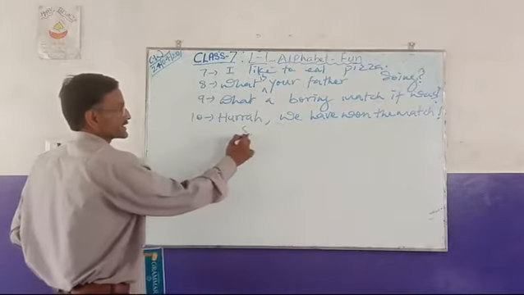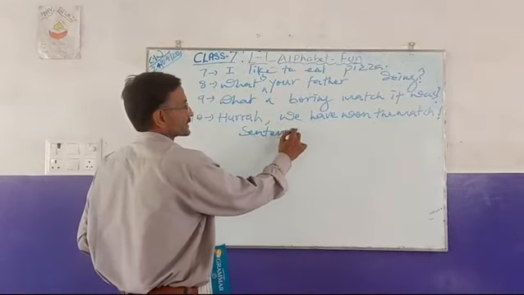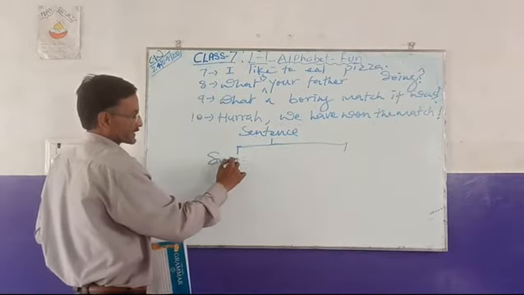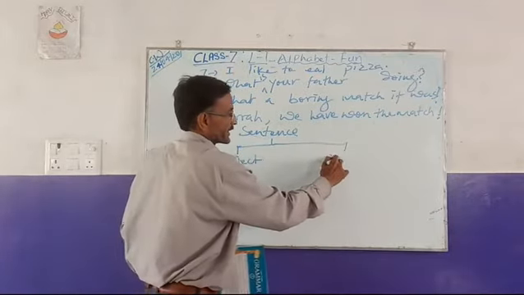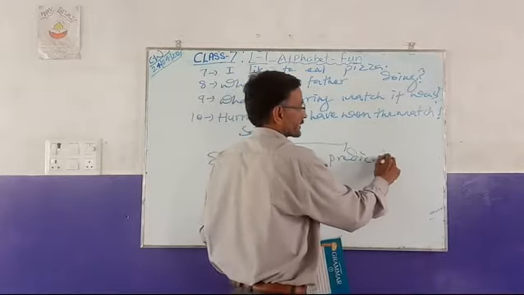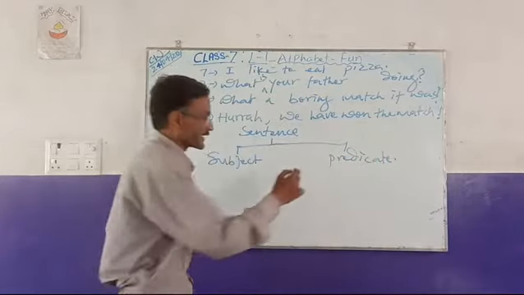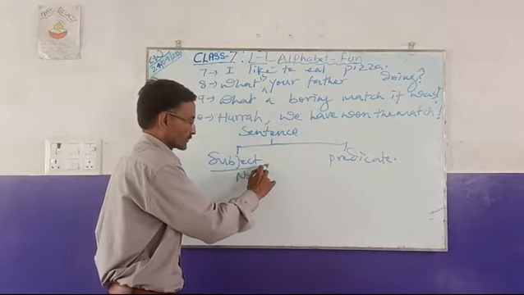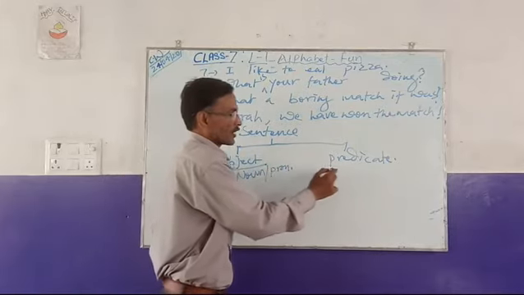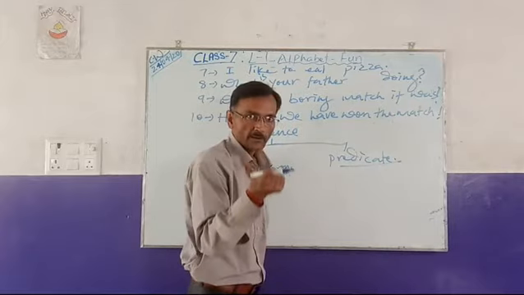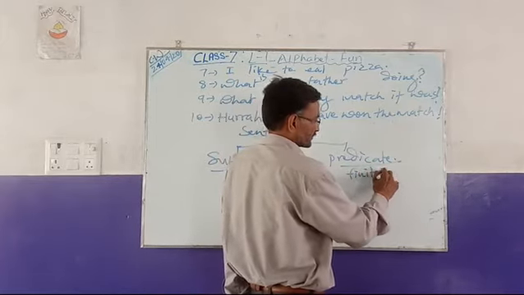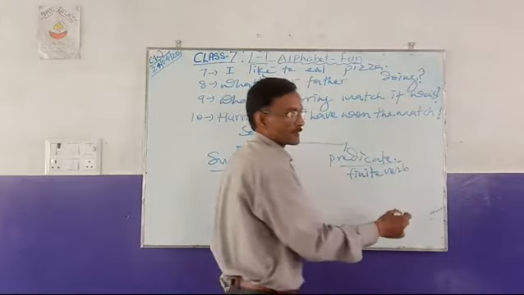One is the subject and the other is the predicate. As you all know, the subject word is always a noun or pronoun, and the predicate will essentially be a finite verb plus object.